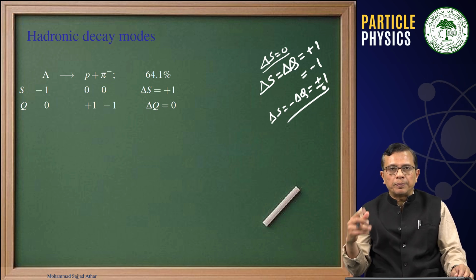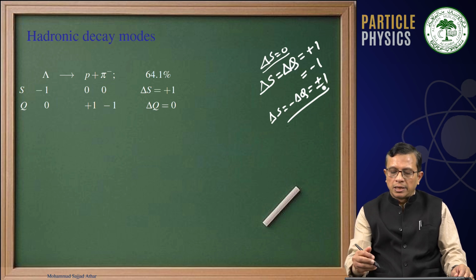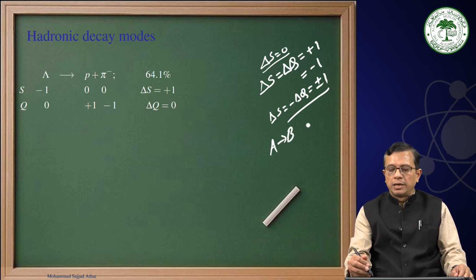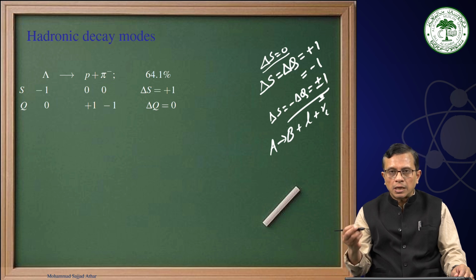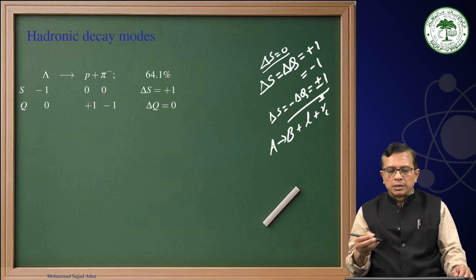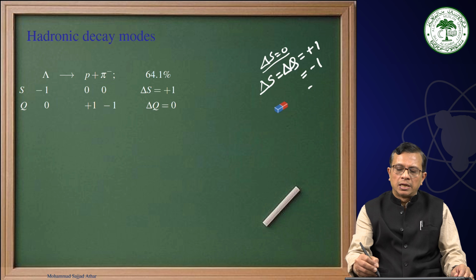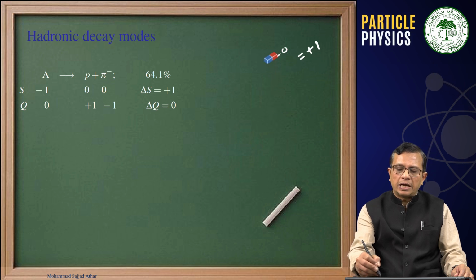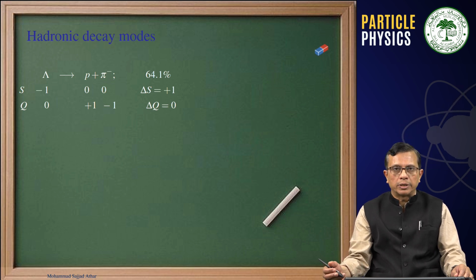Now, yesterday we took many examples from the semi-leptonic decays, where we had A decaying into B plus a lepton and a neutrino or anti-neutrino associated with that. Today, first we are talking about the hadronic decay modes. That means we have hadrons in the final state, and therefore we have the leptonic decay modes, semi-leptonic decay modes, and the hadronic decay modes or non-leptonic decay modes.